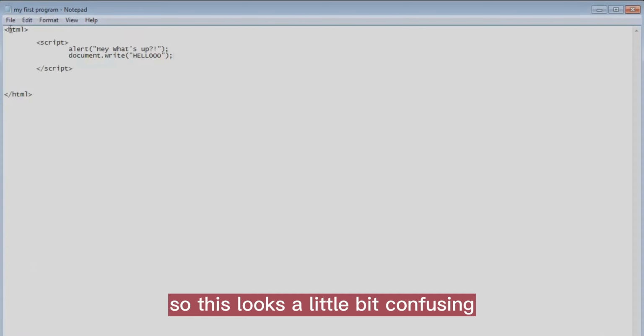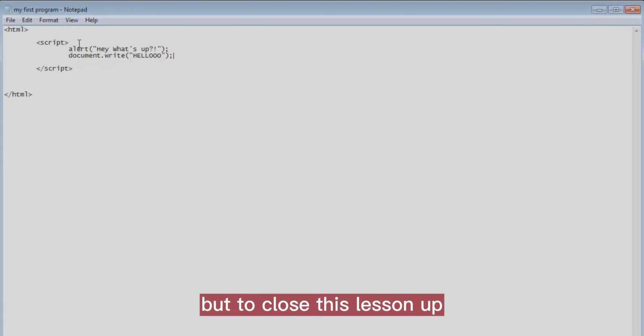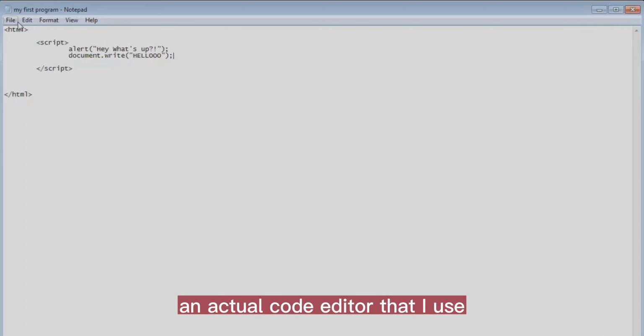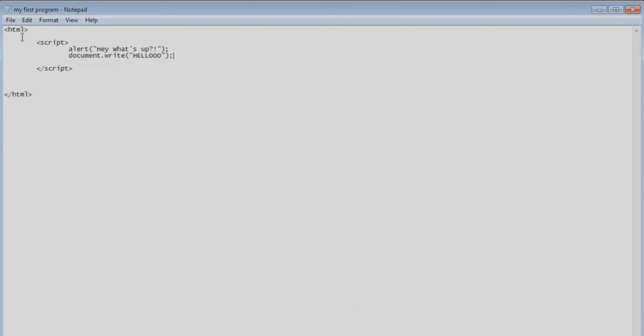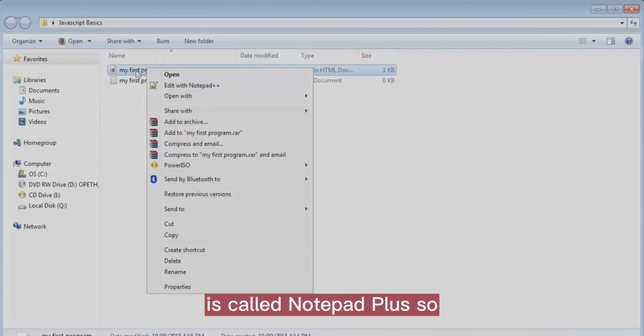So this looks a little bit confusing and looks a little bit sloppy, and that's because we're using Notepad. As you get through this course, we're going to learn how to use different code editors. But to close this lesson up, I'm going to show you guys an actual code editor that I use, and the one I installed is called Notepad++.